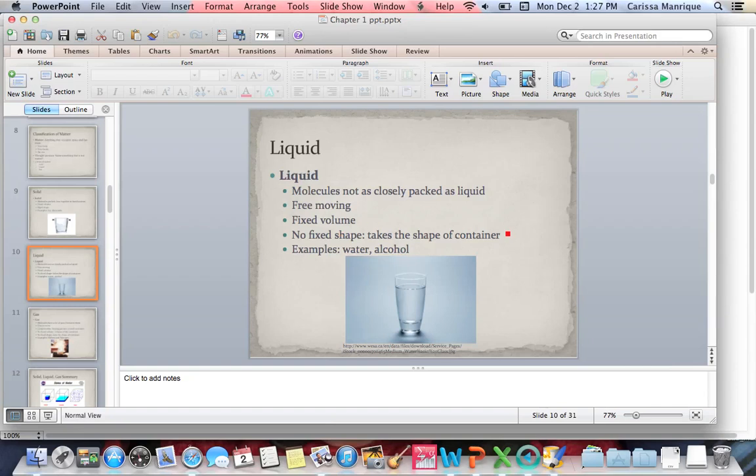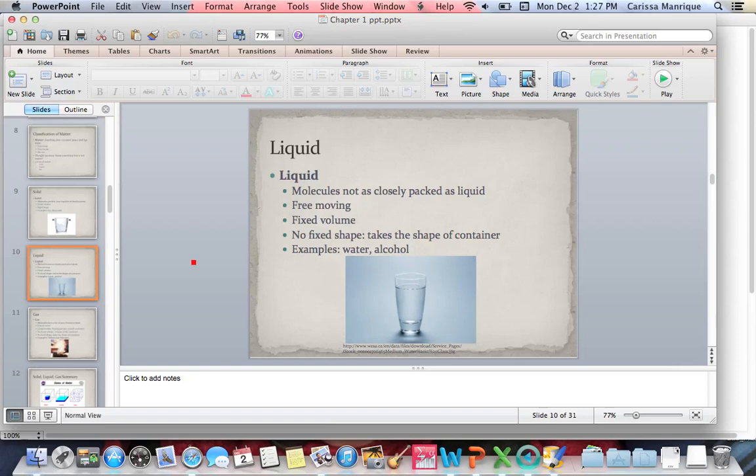Now, let's think about a solid. If I put a piece of ice in a heart-shaped cup, is that ice all of a sudden going to look like a heart? No, it's still going to look like a piece of ice. So it has a fixed shape. Examples of liquids: water, alcohol, oil. All of these are liquids.